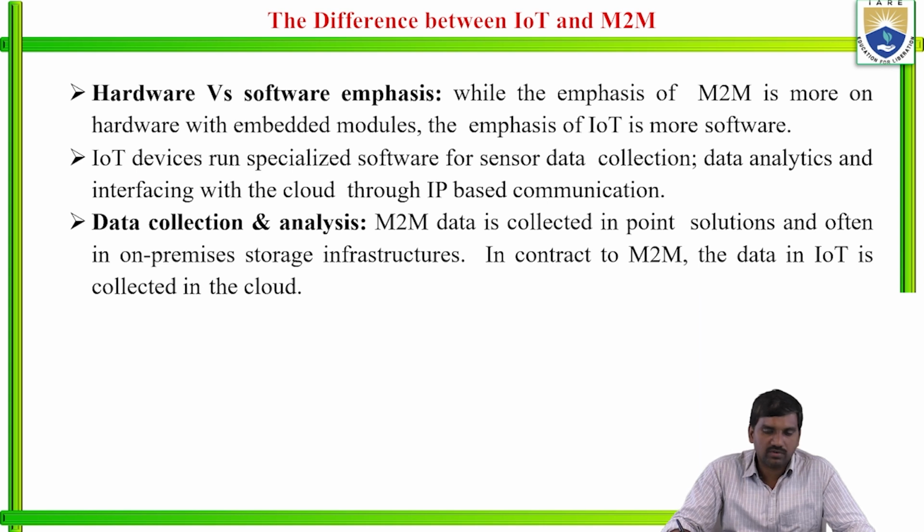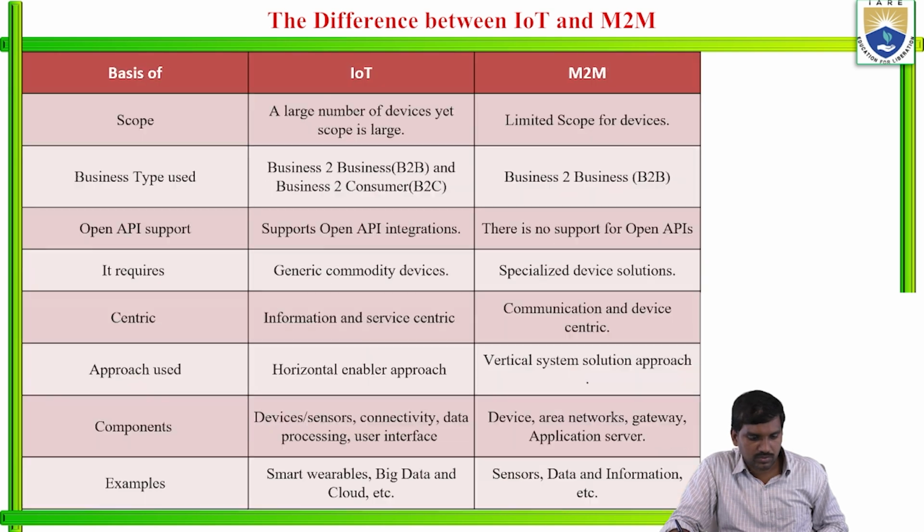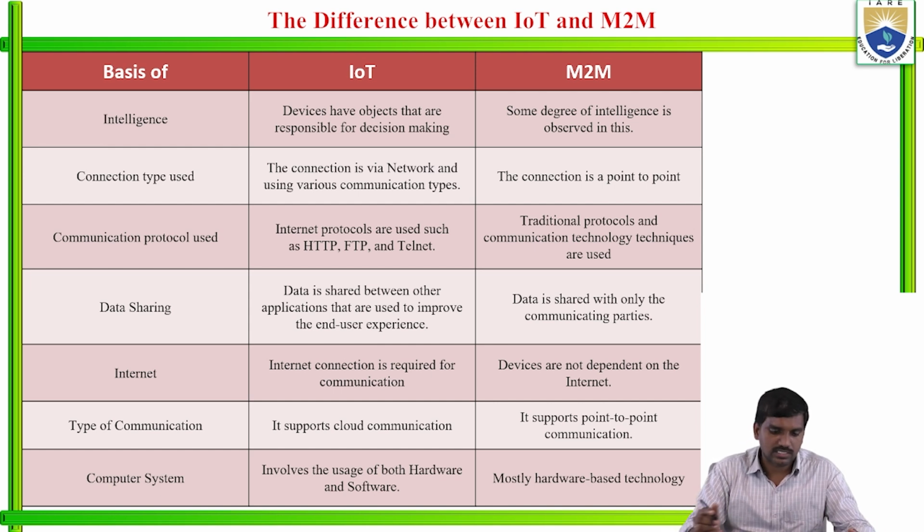Next, hardware versus software emphasis, and data collection are also differences between IoT and M2M. So these are some basic differences between IoT and machine to machine. First, in terms of intelligence, devices and objects are responsible for decision making. That is in IoT.